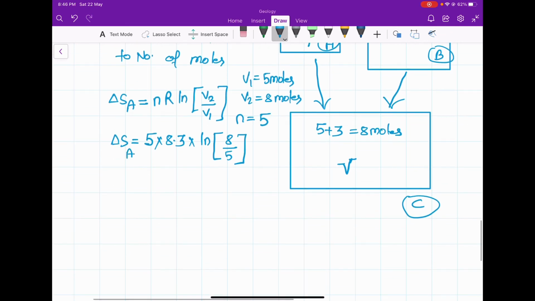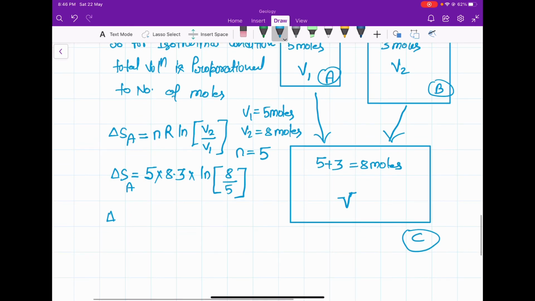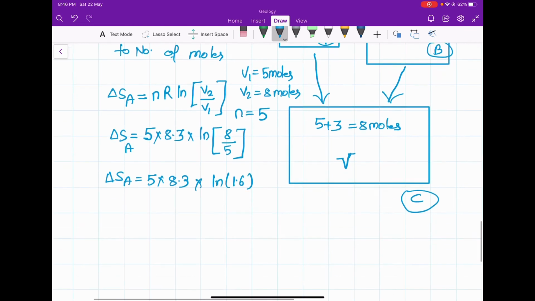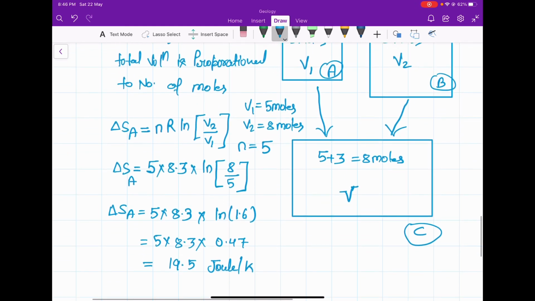This is your change in entropy if gas is transferred from A to C. So ΔS_A equals 5 into 8.3 into ln 1.6, and ln 1.6 is 0.47. So that will give 19.5 joule per Kelvin. This is the change in entropy from A to C.